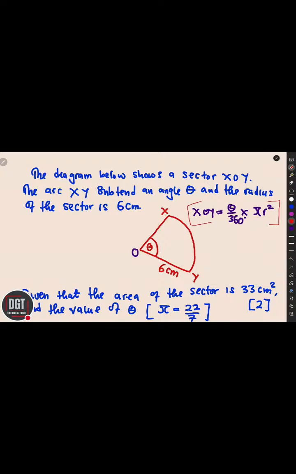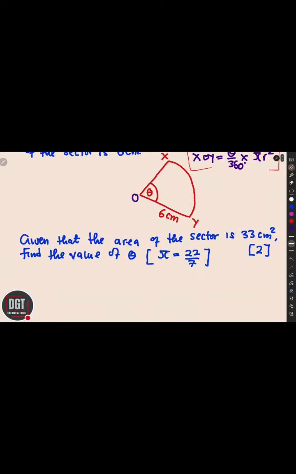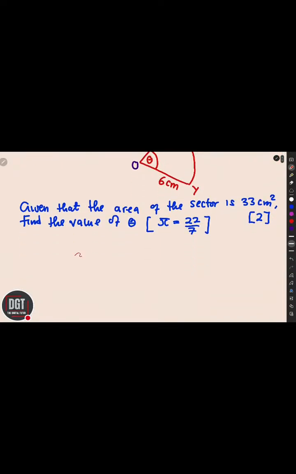Okay, this is what you need here. So now, let us get into it. So the formula that we need, we know that area of the sector, by the way, is x or y equal to, I'm just rewriting the formula, theta over 360 degrees multiplied by pi r squared.